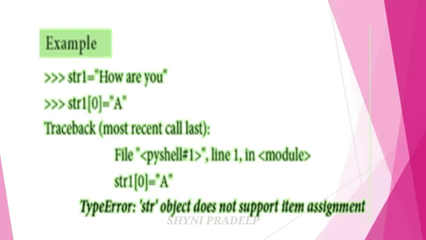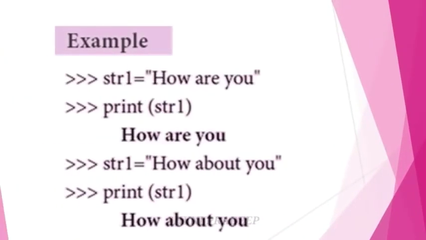Python completely overwrites the new string on the existing string. The old string will be deleted because we are assigning a new string value to that existing string variable. So let's see one example. In this example, str1 is equal to "how are you".